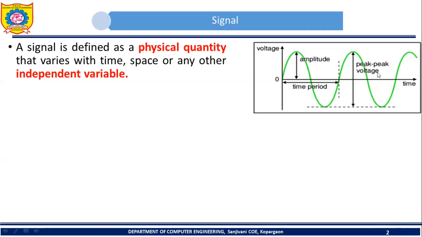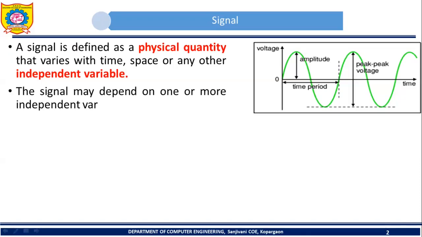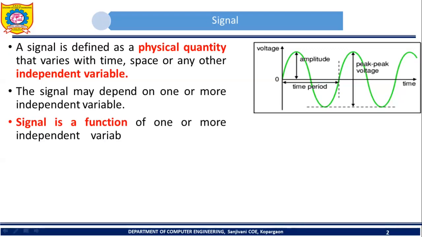Similarly, we have different types of signal. The signal may depend upon one or more independent variables. In other words, we can also say that a signal is a function of one or more independent variables which carries some information. Consider this diagram.